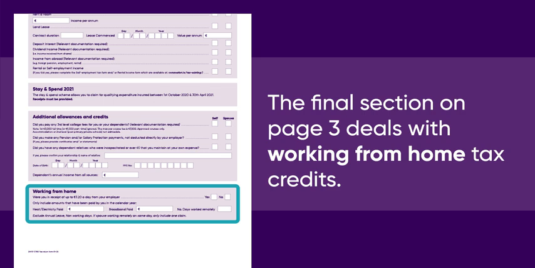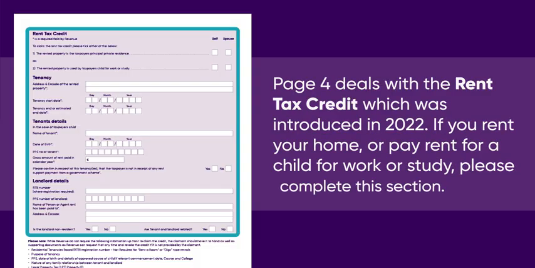The final section on page 3 deals with working from home tax credits. Revenue allows a tax deduction for people who work remotely, and we will need details of the utilities and broadband paid for the year along with the number of days worked remotely. Please don't include annual leave or other time off work when completing this section.